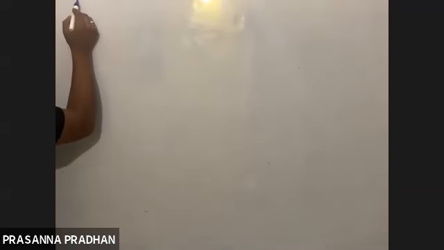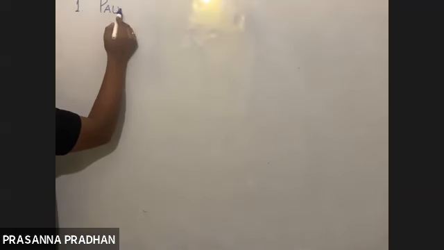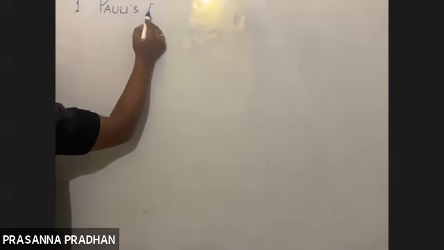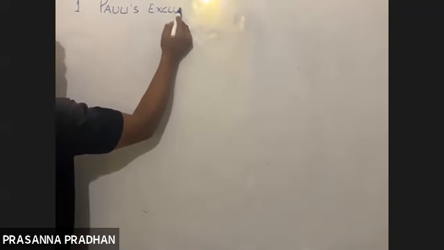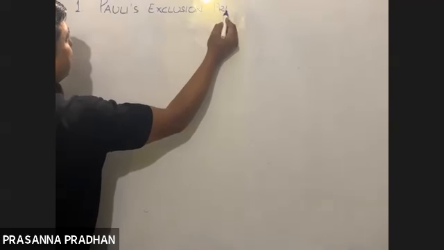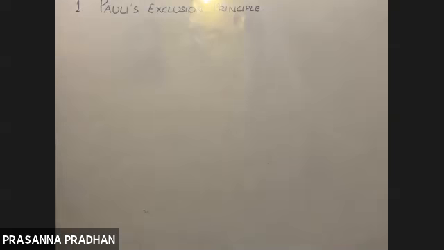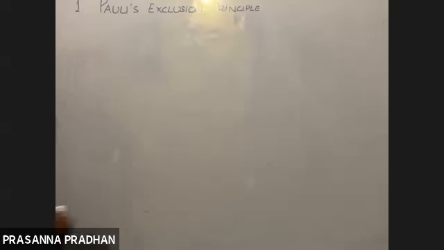So first, today we shall start with a basic principle known as Pauli's exclusion principle. Does anyone have any idea about this principle? What is Pauli's exclusion principle? What does it state? Any idea? Okay, fine. So how many quantum numbers have we studied?